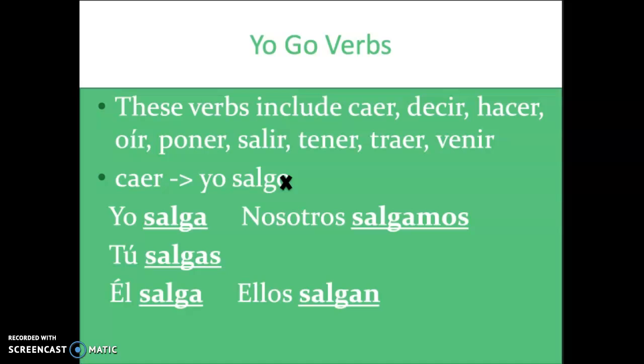In the subjunctive form, however, these verbs change in all forms of the verb, except we drop the O and add an A instead. And the verb now reads yo salga, tú salgas, él salga, nosotros salgamos, ellos salgan.